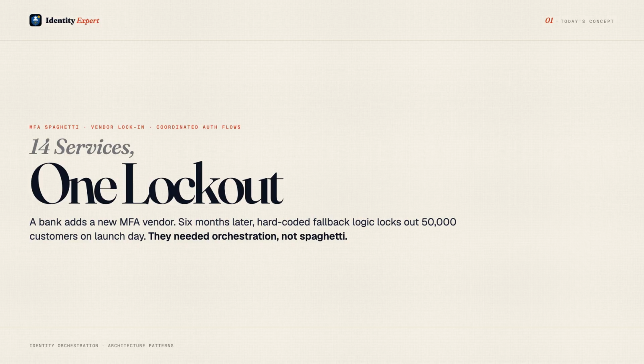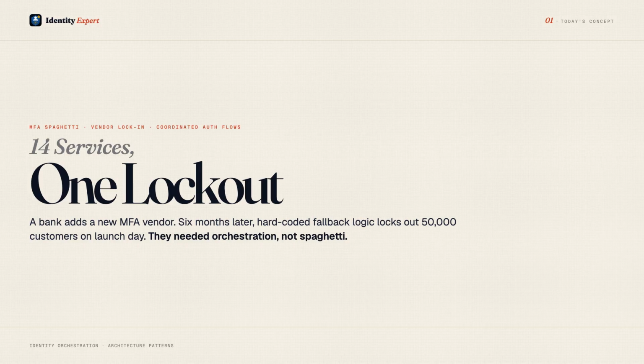Each service has its own conditional logic. If the user has enrolled in SMS, send a code. If not, fall back to email. Except the fallback paths were written by different developers at different times with different assumptions. 6 months later, the integration finally ships.